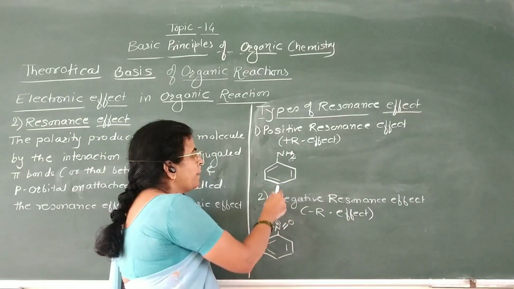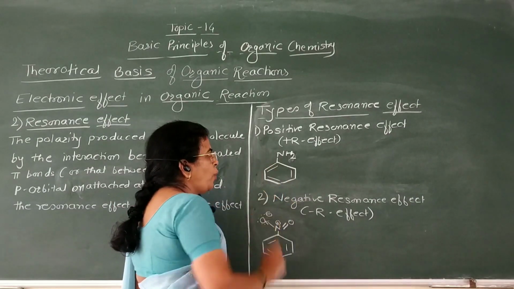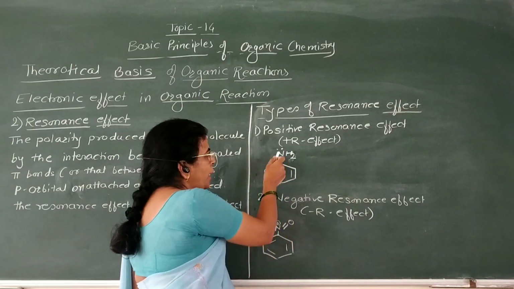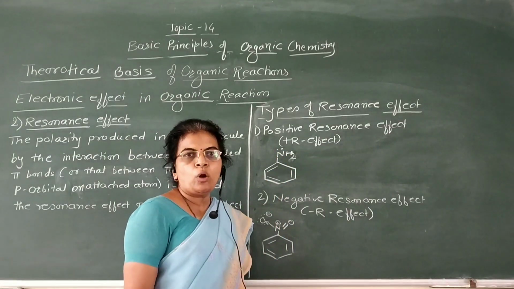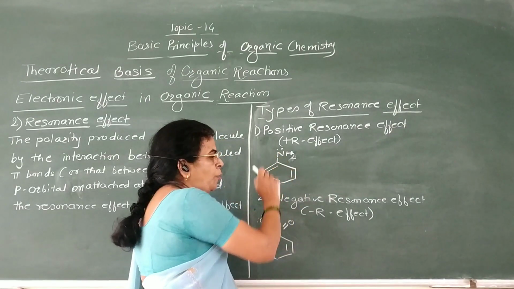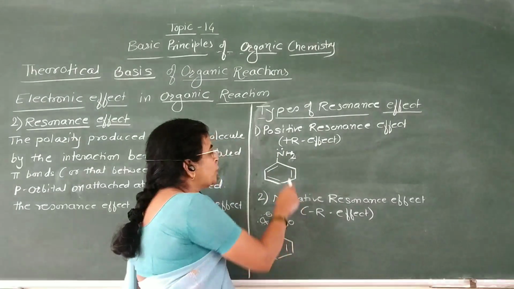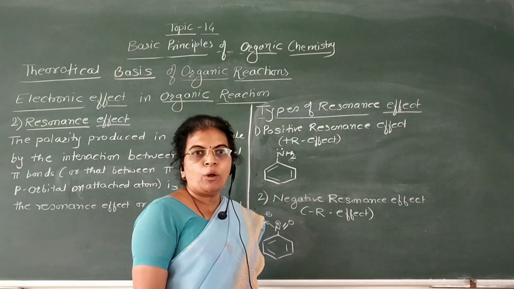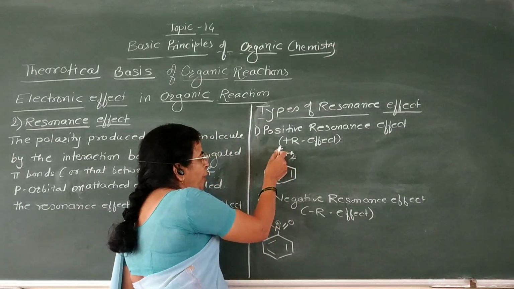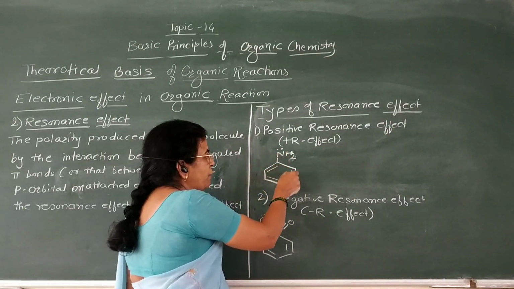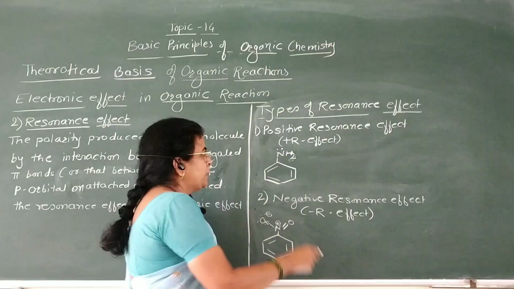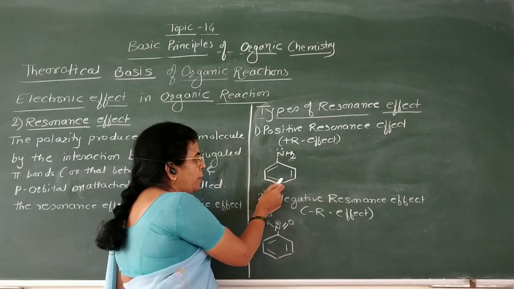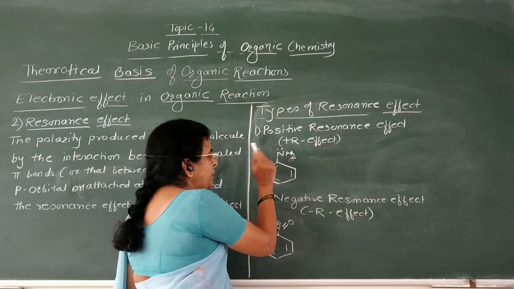Now in this case, this benzene ring is attached to NH2. Now the nitrogen atom in the amine group is electron rich, that is, it has a lone pair of electrons. Now this lone pair of electrons is present in the p orbital of nitrogen, and this lone pair is conjugated with this benzene ring like this, that is, lone pair of electrons, single bond, double bond, single bond, double bond, single bond, double bond and single bond.